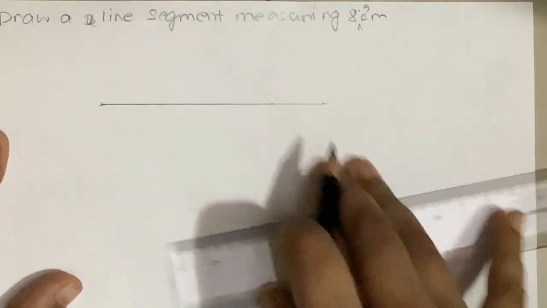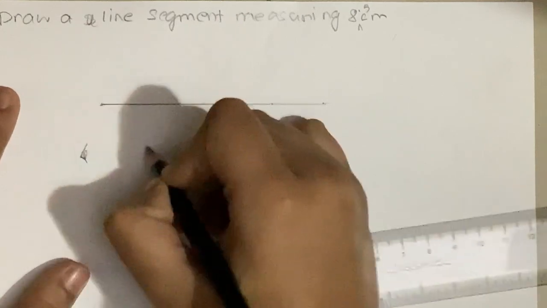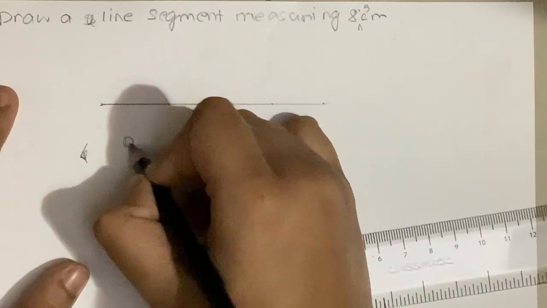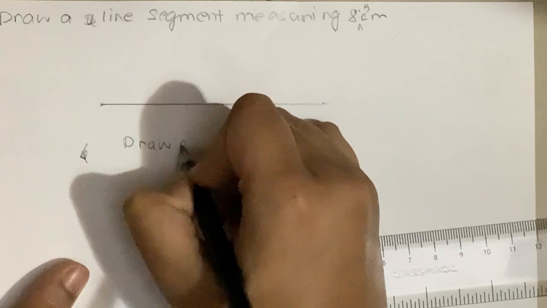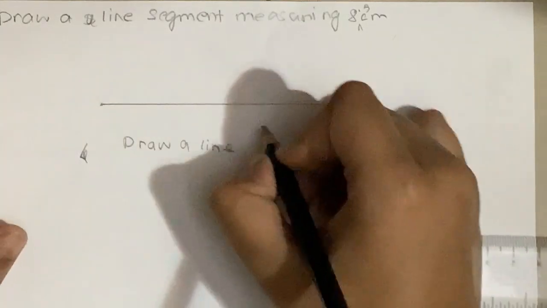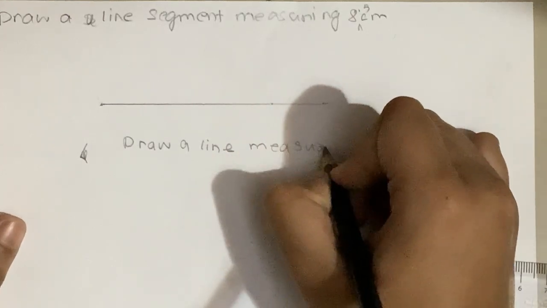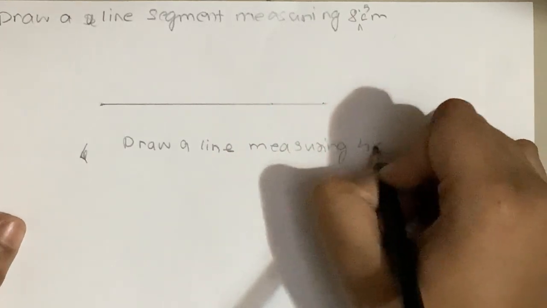Now, the last thing I need to tell you in this video is that suppose a question comes, draw a line. Now a line means a straight line, measuring 4 centimeter.